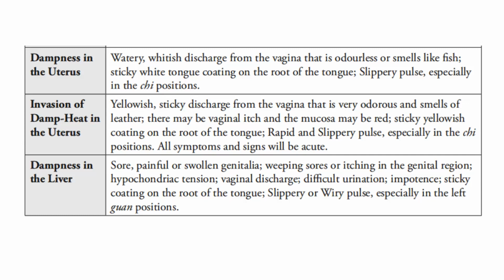In dampness in the liver, there is sore, painful or swollen genitalia, weeping sores on or itching in the genital region, hypochondriac region. There is vaginal discharge, difficult urination, impotence, sticky coating on the root of the tongue, a slippery or wiry pulse, and especially on the left guan position.